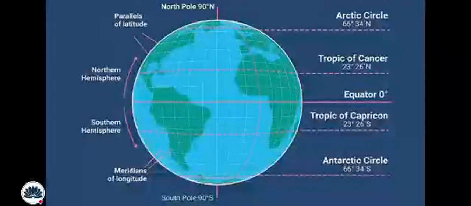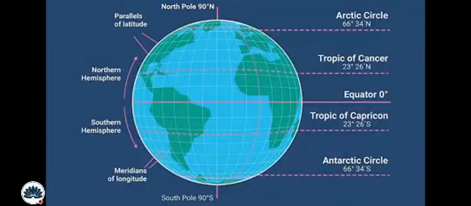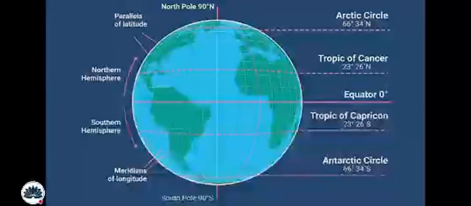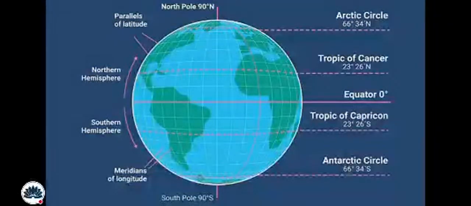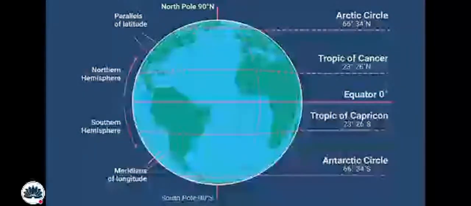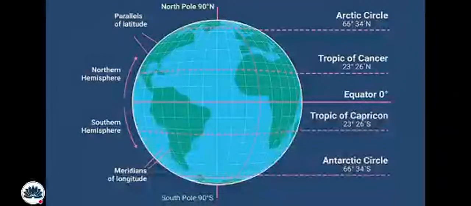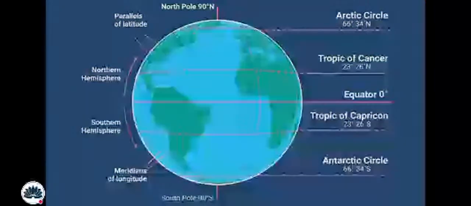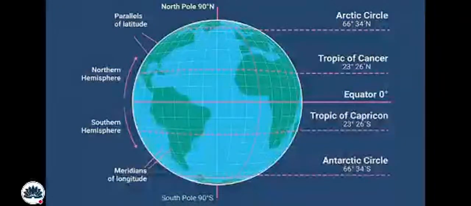Okay, here are located the parallels of latitude and the meridians of longitude. These are the lines of the northern hemisphere and the southern hemisphere. What are the Arctic Circle, Tropic of Cancer, Tropic of Capricorn, and Antarctic Circle? Basically, as I already told you, the Arctic Circle and Antarctic Circle have a cold temperature, while the Tropic of Cancer and the Tropic of Capricorn have a mid or normal temperature, though some parts have the coldest temperature and some parts have the hottest temperature.